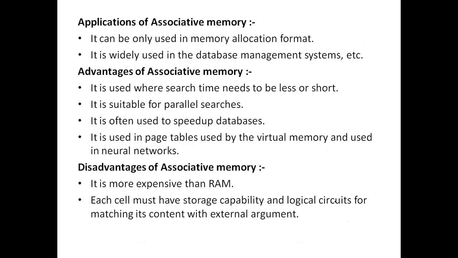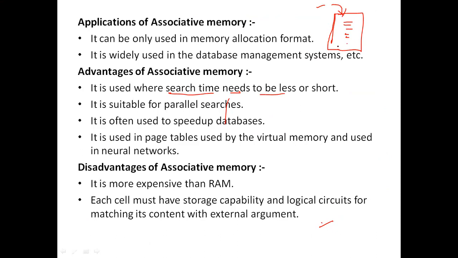So this is the important concept. The application is that it can be used in database systems. Why? Because in a database you will have many names. If you want to get one name, many will come up. So in a database, associative memory is very useful. The advantage is that the search time is very short, so when we want less search time we go for associative memory, and we can do parallel searches.